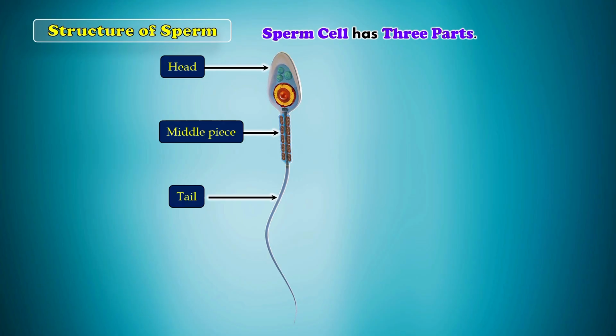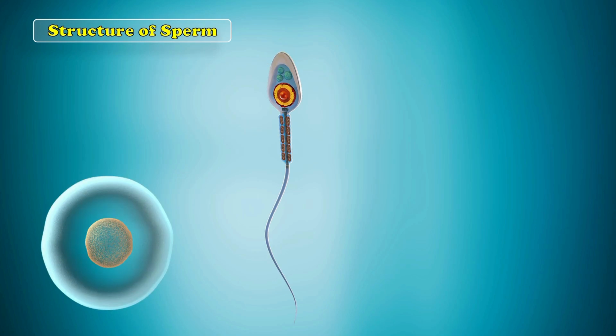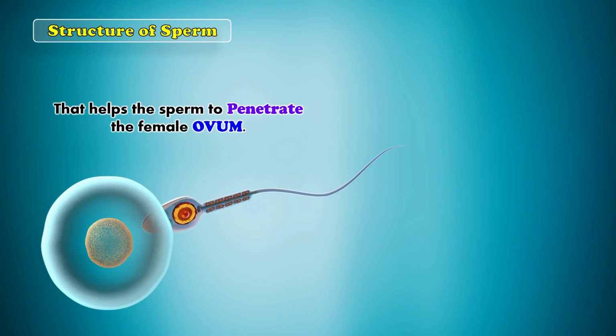The tip of the head produces special enzymes. These enzymes help the sperm to penetrate the female ovum during fertilization. The middle piece is packed with energy-producing structures. This energy helps the sperm to move actively inside the female body. The tail helps in movement, allowing the sperm to swim forward toward the ovum. So, the unique shape of the sperm, head, middle piece, and tail, helps it perform its role in fertilization.